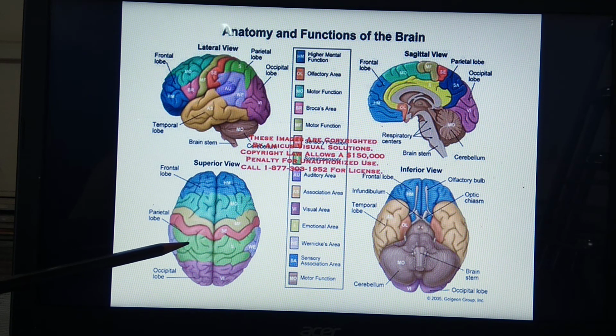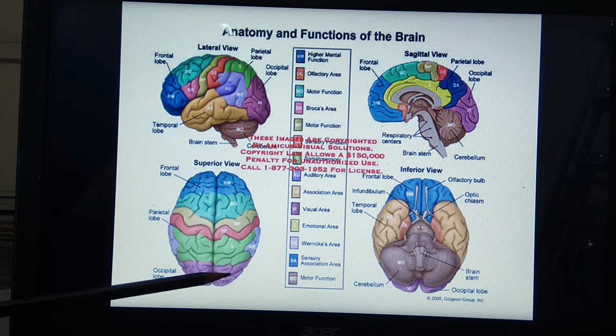This is the diagram of the brain observed from the top. That means you have to see our head from the top region. From the top, the brain shows these two parts. These two parts are called the two cerebral hemispheres. And these two cerebral hemispheres are divided or separated from each other by this central line. This central line is called the longitudinal fissure. Remember that this is the longitudinal fissure, and fissure means a depression.